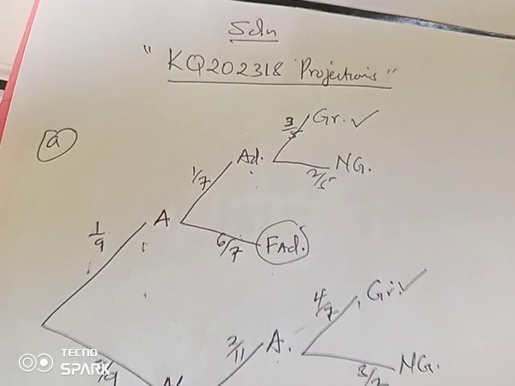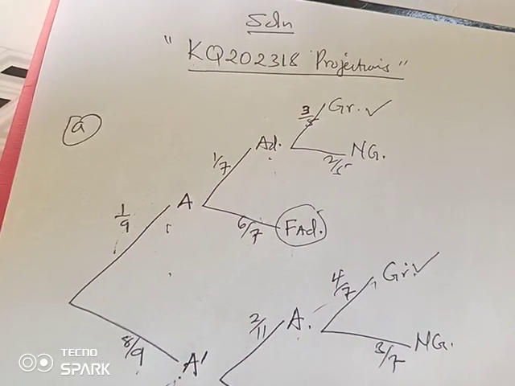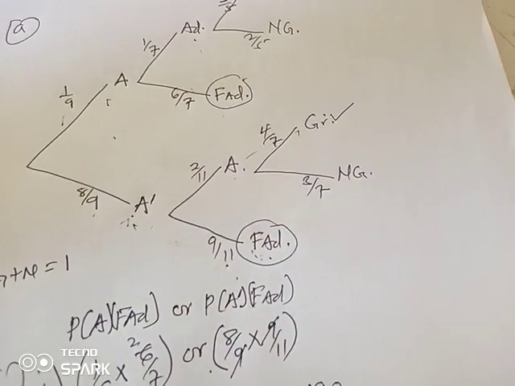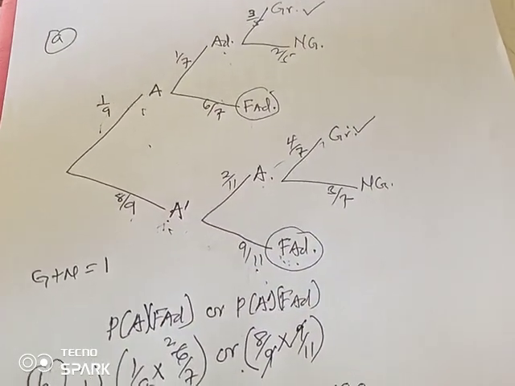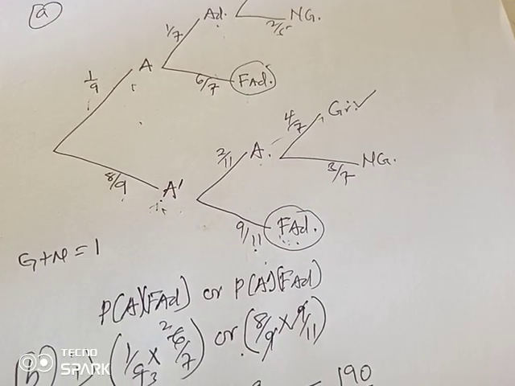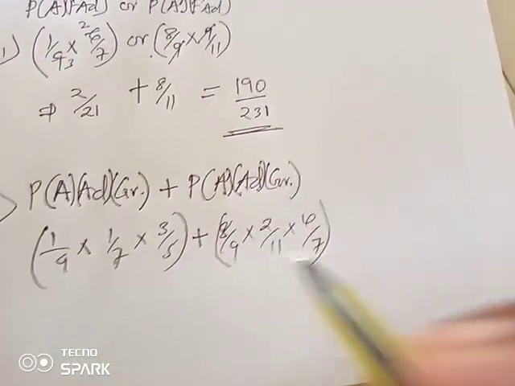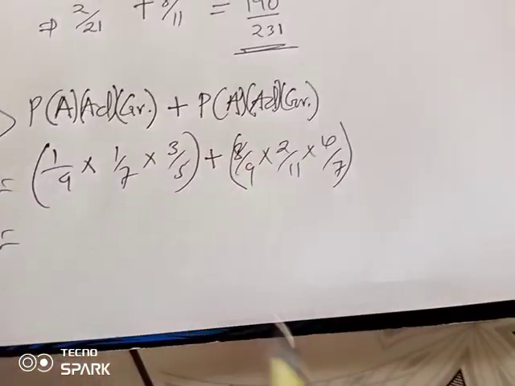So that is route 1, 1 over 9 times 1 over 7 times 3 over 5, all plus route 2, like we said here, all the way to graduation, 8 over 9 times 2 out of 11 times 4 out of 7, here we go. So working out this, what are we going to get?